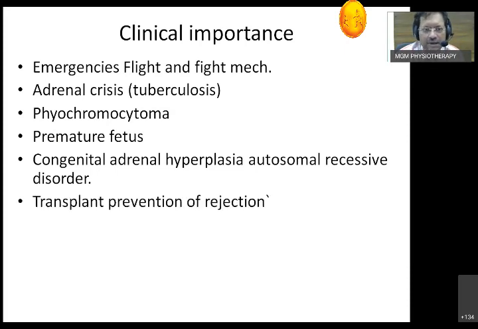Next, another thing I want to talk about is the prevention of transplant rejection. This is the place where we give a steroid to the patient, even though they are a histocompatible match. Still, in the transplant patient, to prevent rejection, we have to give a steroid lifelong. Remember, lifelong. And what happens? It has some side effects.